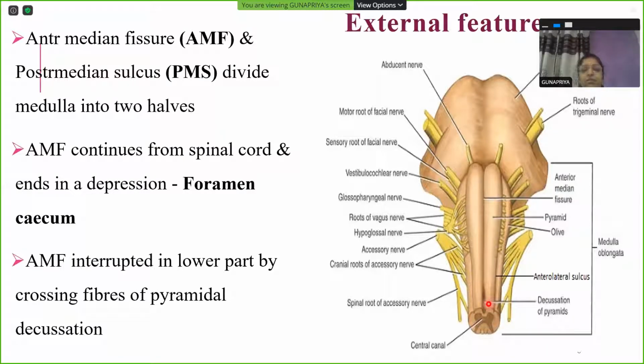So these decussating fibers will be seen at the lower end of the anteromedian fissure.